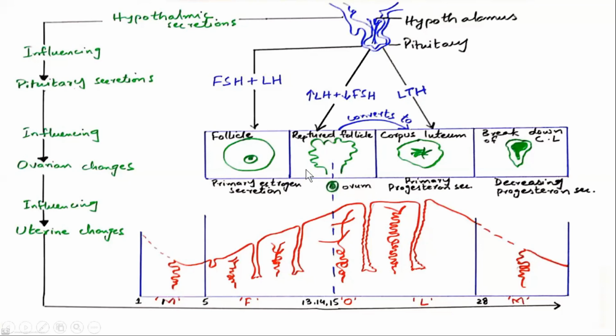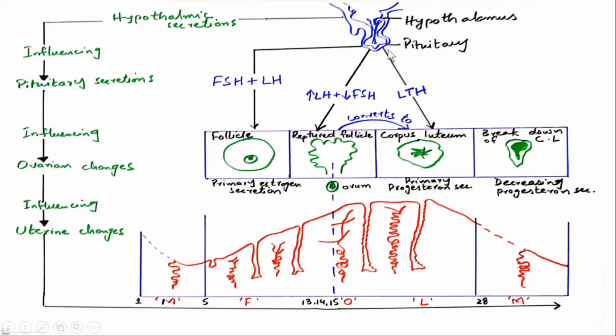And as the ovum is released, what happens? This ruptured follicle converts into a structure called the corpus luteum. And with that, the phase which starts is called the corpus luteum phase. Here, in the uterus, the walls are thickening and forming, and now they are at their fullest while the corpus luteum phase is going on.